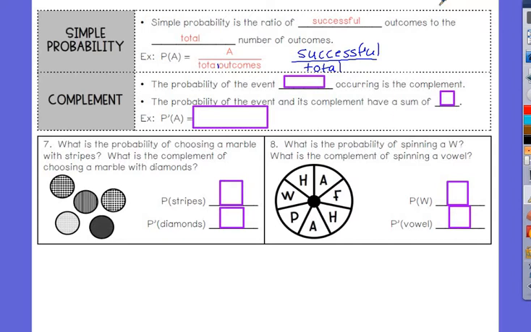So a complement is like the opposite of something. The probability of an event not occurring is a complement. If I take the event, like I woke up 75% happy, the complement gave me my 25%. Yes?